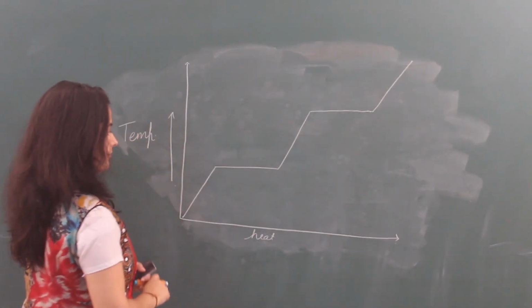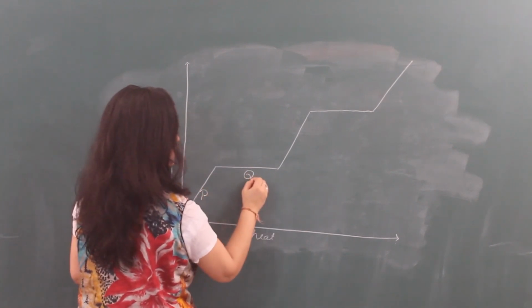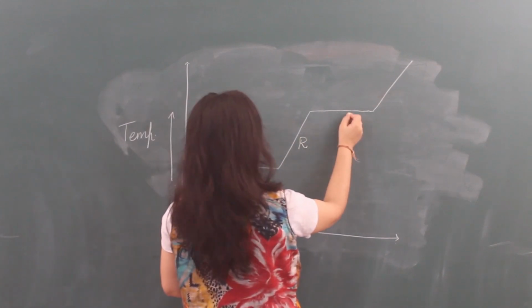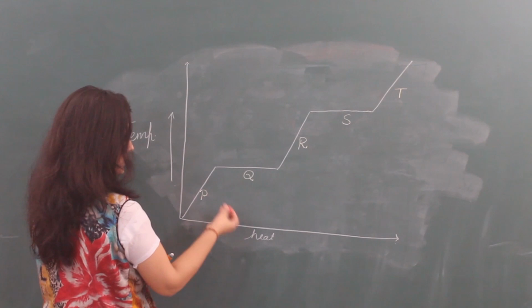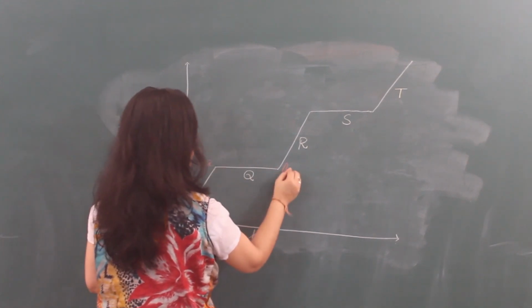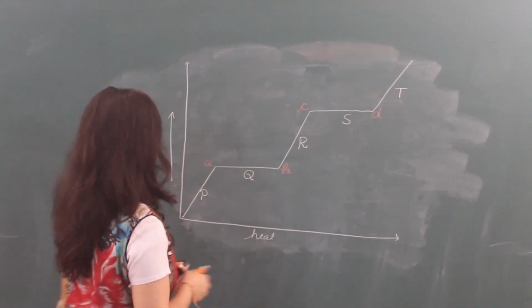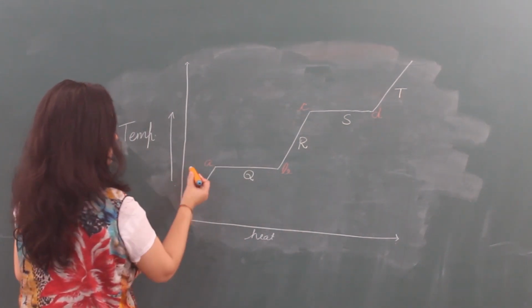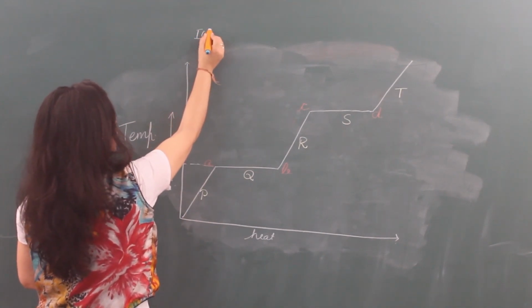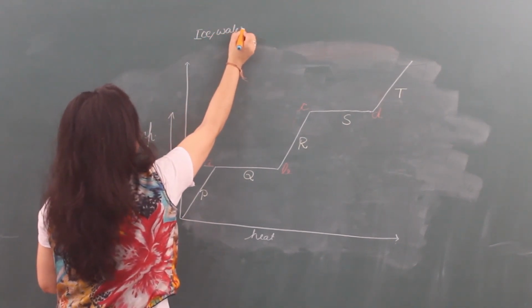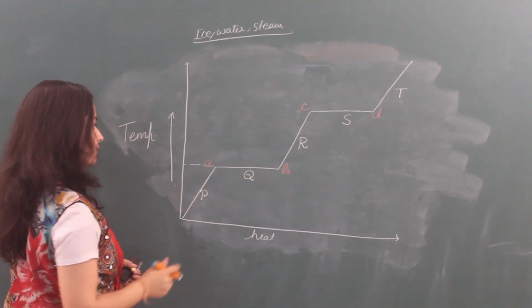So this is the graph: P, Q, R, S, T. Their processes will take place, A, B, C, D. I am taking this temperature for ice, water or steam. Simply we can say for water.